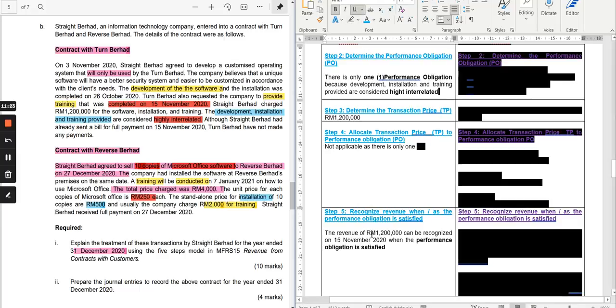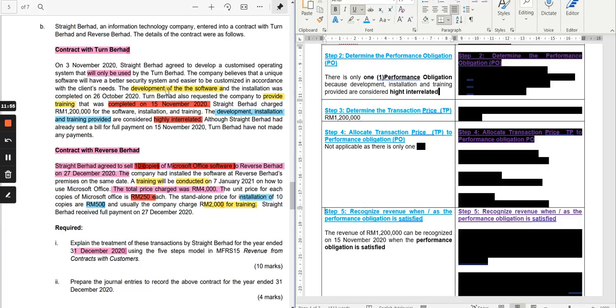The last step is to do the recognition of revenue. You recognize revenue according to MFRS 15 when or as the performance obligation is satisfied. You recognize revenue either over time, where the service is being delivered, or at a point in time. So here, the revenue of 1,200 can be recognized when? On 15 of November. Why 15 of November?